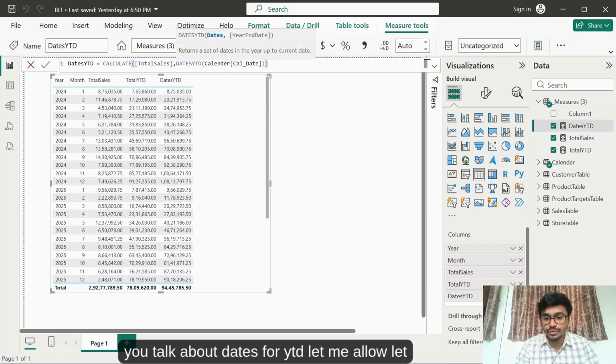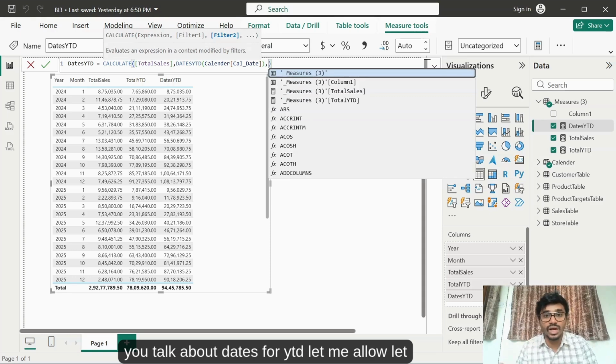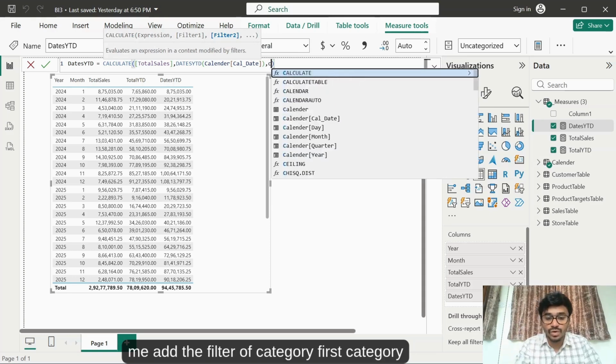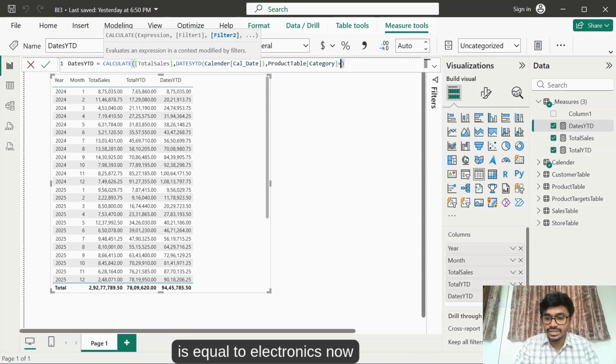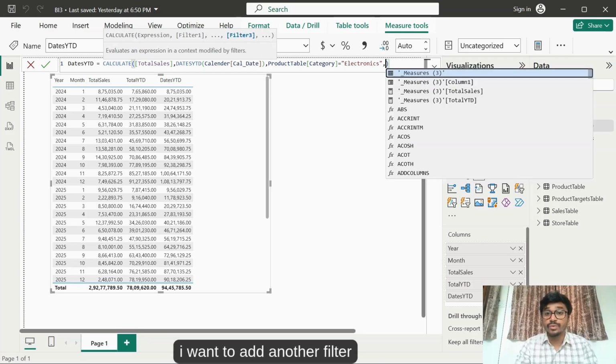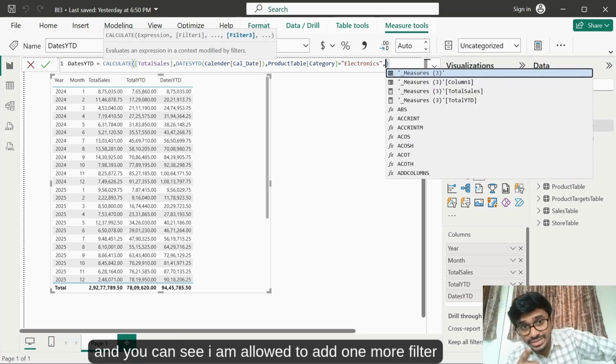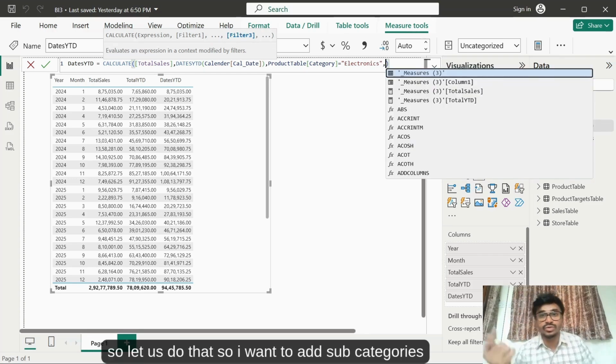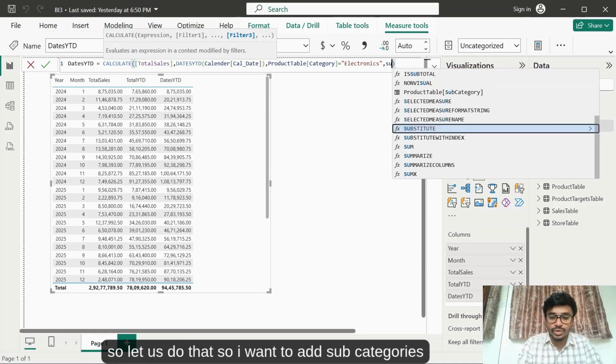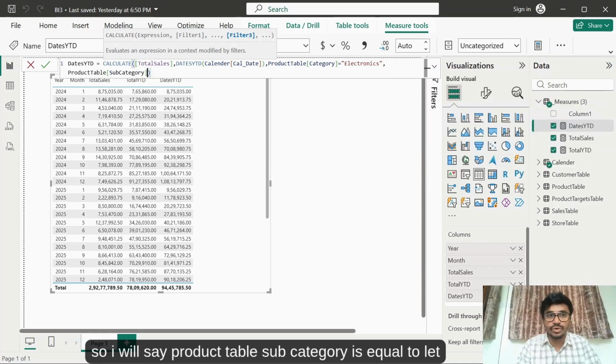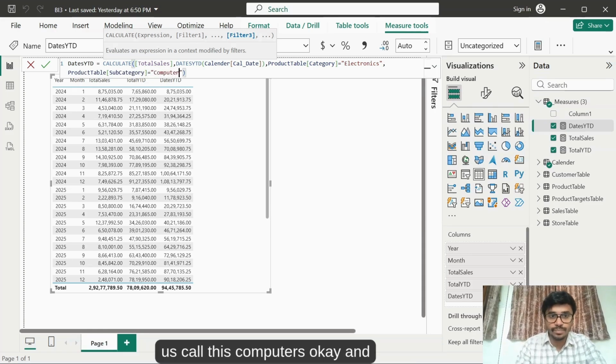Okay, if you talk about DATESYTD, let me add the filter of category first. Category is equal to electronics. Now I want to add another filter and you can see I'm allowed to add one more filter. So let us do that. So I want to add subcategory. So I'll say product table subcategory is equal to, let us call this computers.